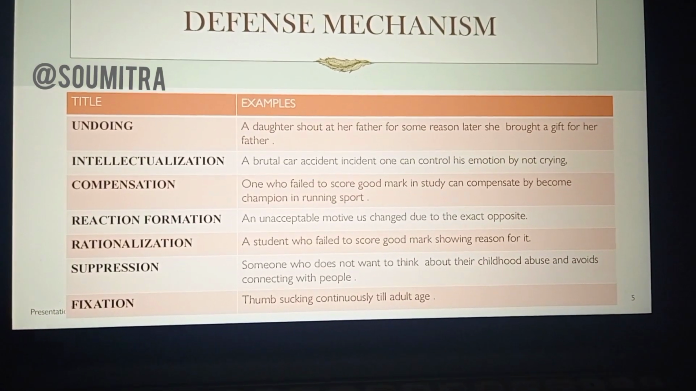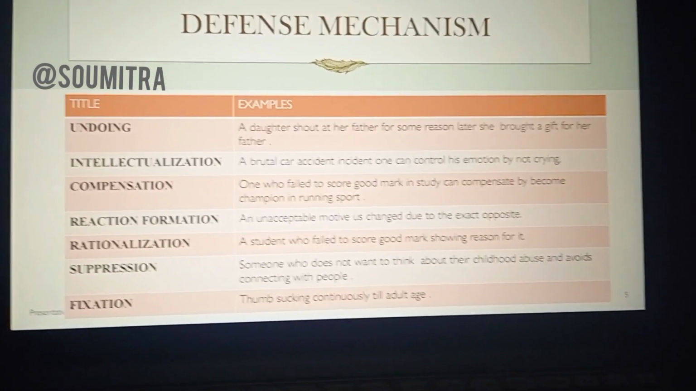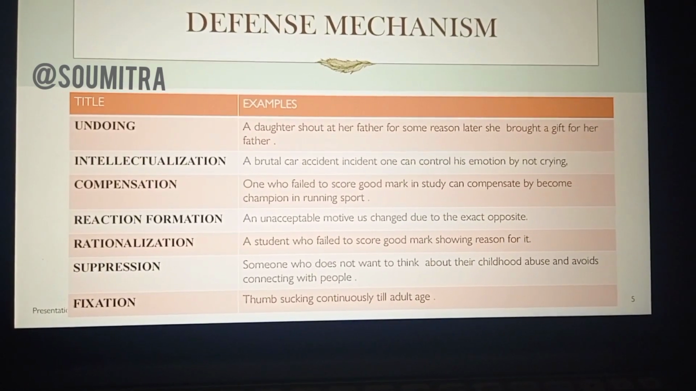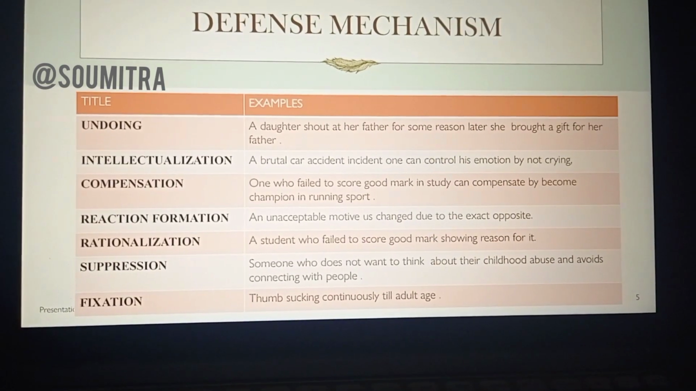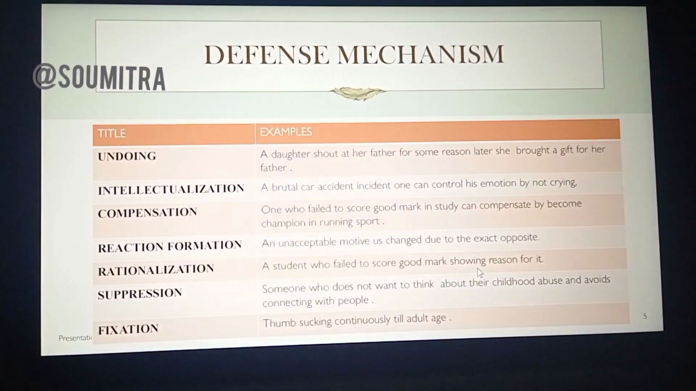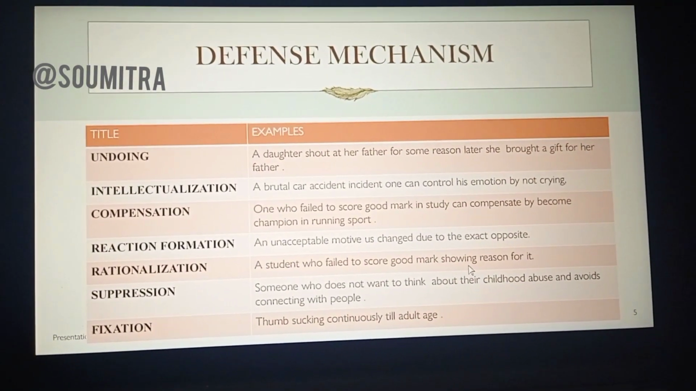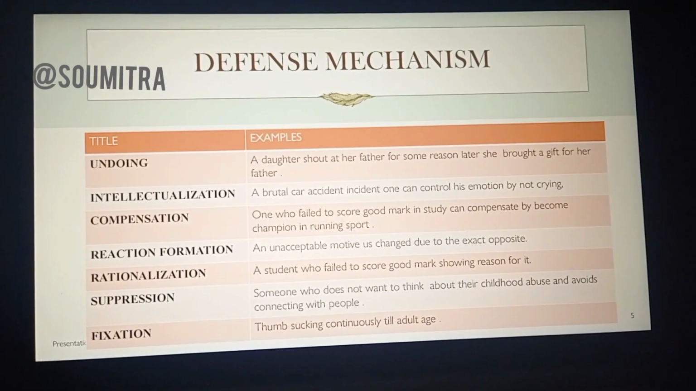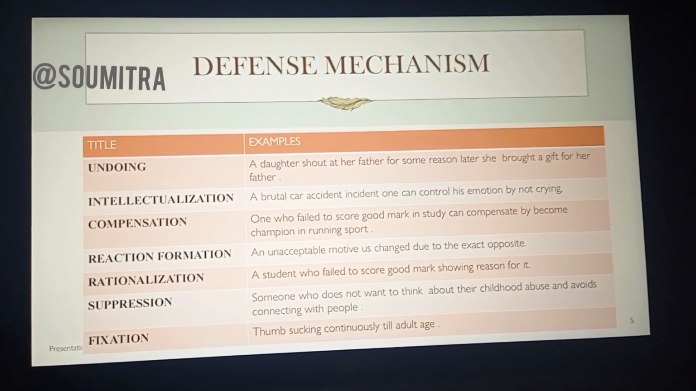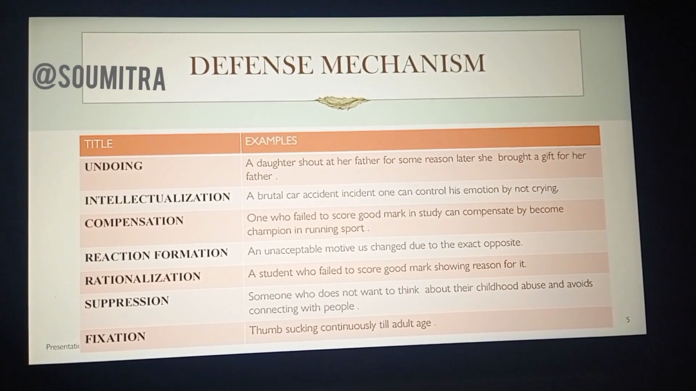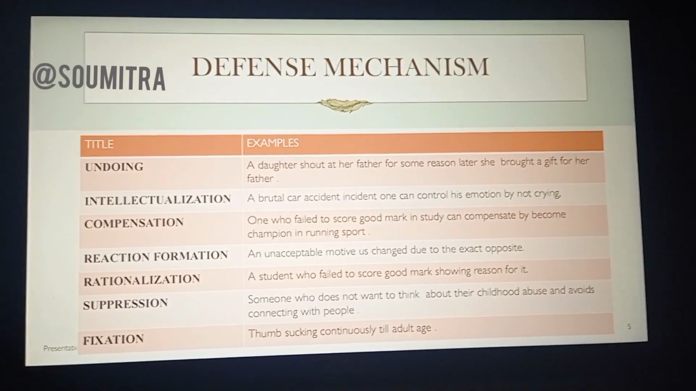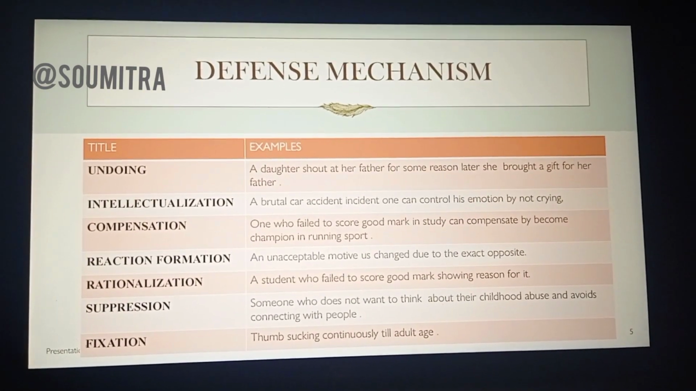Then we'll see the suppression defense mechanism. Someone who doesn't want to think about childhood abuse and avoids connecting with people. So suppression means suppressing things, like an incident or trauma that happened previously in her or his life, right? So in her subconscious mind, a trauma happened, and because of that trauma, she doesn't want to connect with people, right? Someone who doesn't want to think about their childhood abuse and avoids connecting with people.